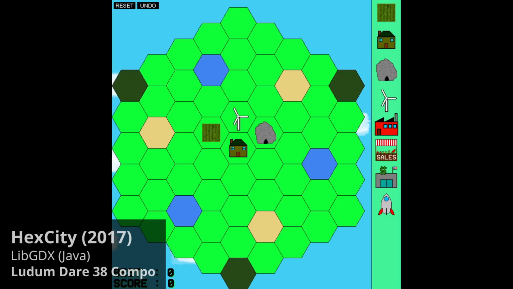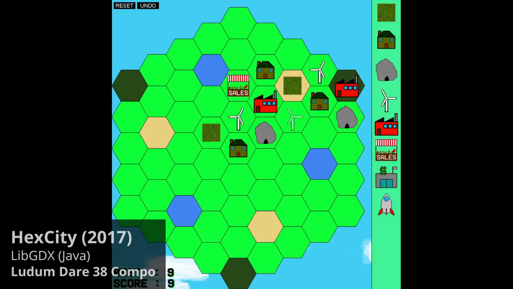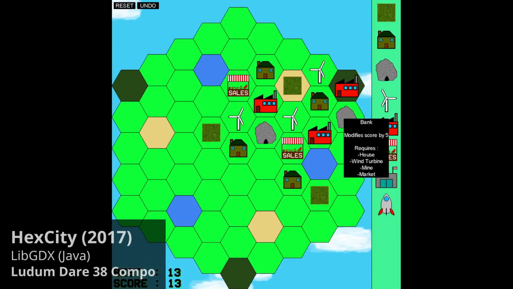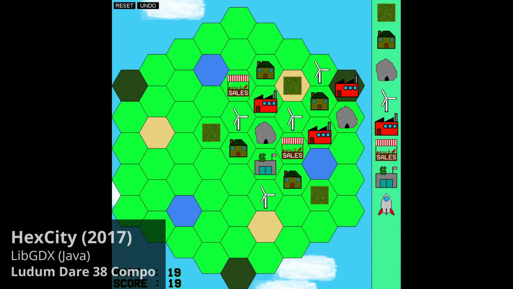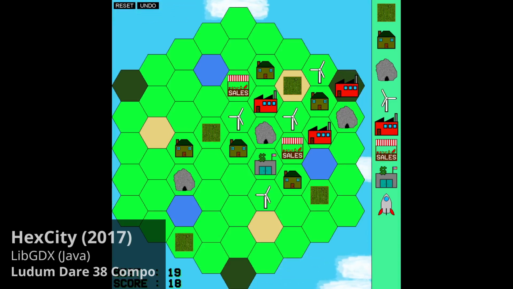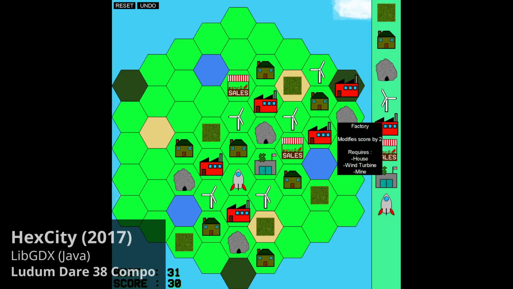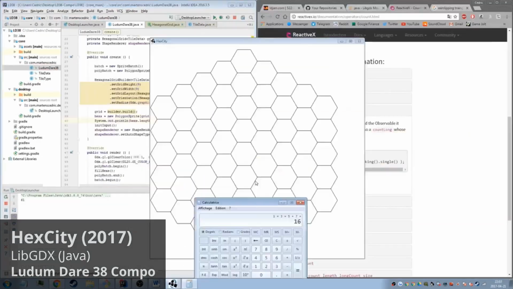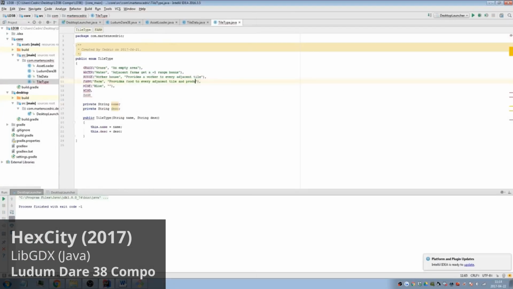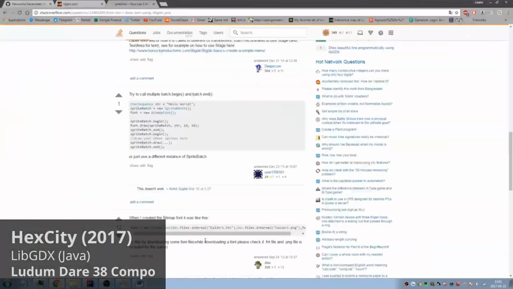HexCity is a game I made in under 48 hours, because this was my entry for the Ludum Dare 38 compo. This is a puzzle-based game where you have to place buildings. But each building has requirements on which buildings have to be next to it and which buildings can't be next to it. I have footage from 2017 recording me make this game in under 48 hours.